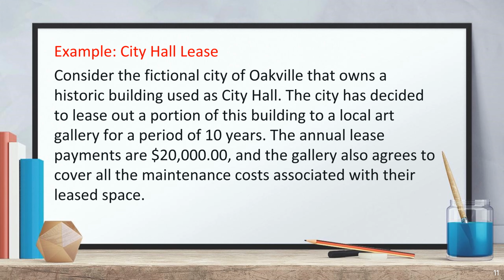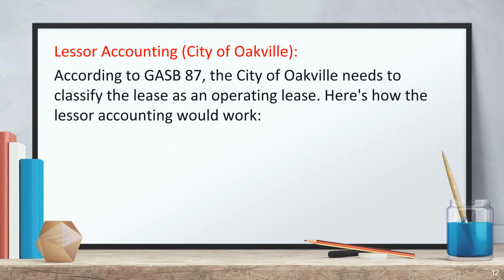Let's take a look at an example. Consider the fictional city of Oakville that owns a historic building used as City Hall. The city has decided to lease out a portion of this building to a local art gallery for a period of 10 years. The annual lease payments are $20,000, and the gallery also agrees to cover all the maintenance costs associated with their leased space. According to GASB 87, the city of Oakville needs to classify the lease as an operating lease.